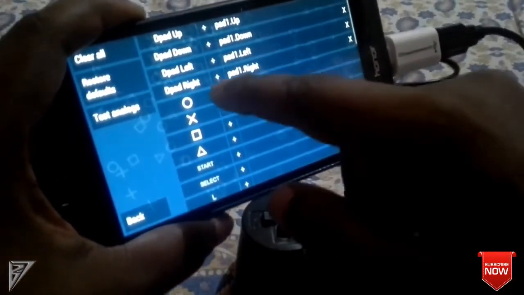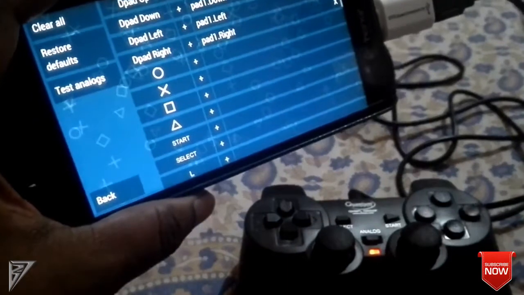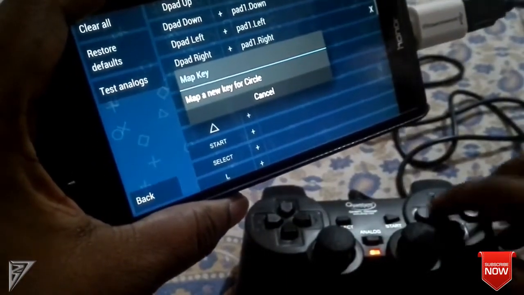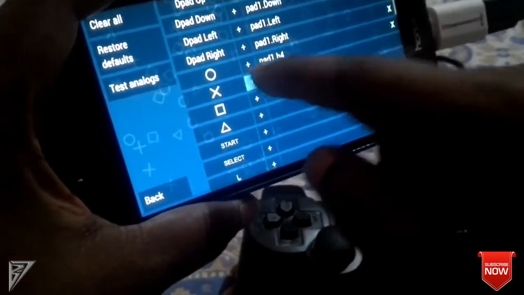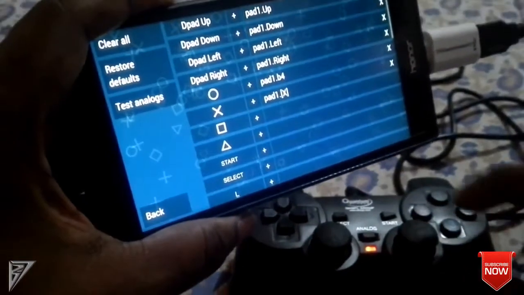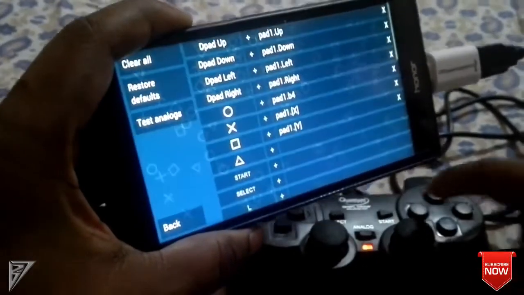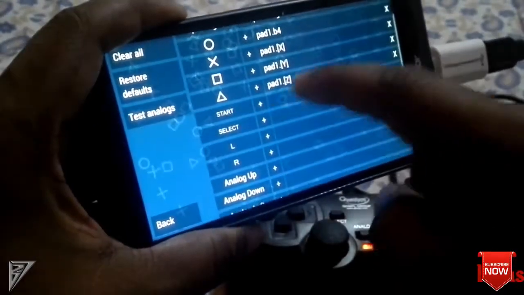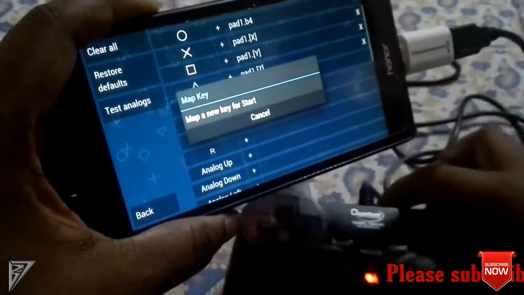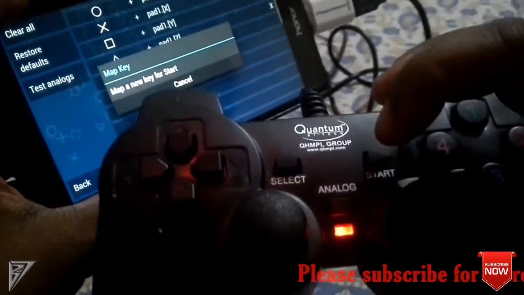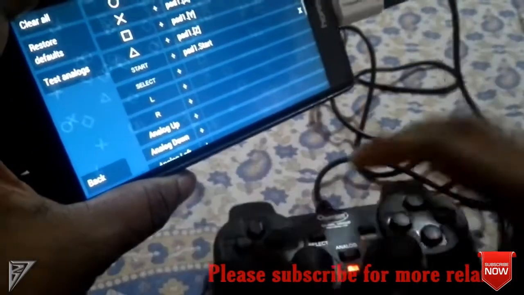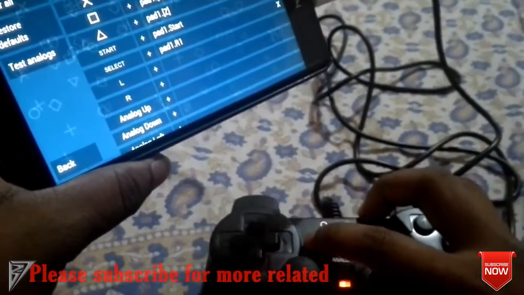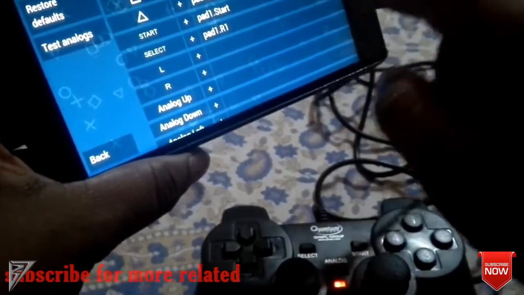For circle, in my game controller there is no circle, only 1, 2, 3, 4, so I have selected that button. Next, X, click on X, selected that. This symbol assigned. Normally, this will be the back key assigned. You will find start and select keys also, and you have start and select keys in the game controller. So click on start, it will get assigned, and then click on the select key, it got assigned.